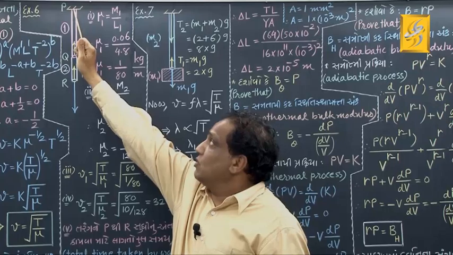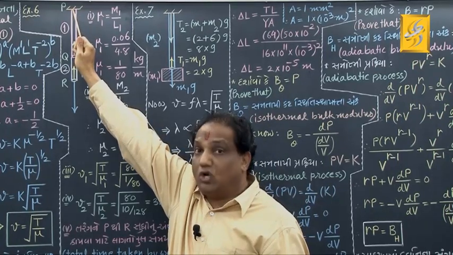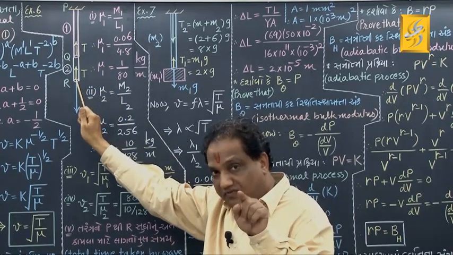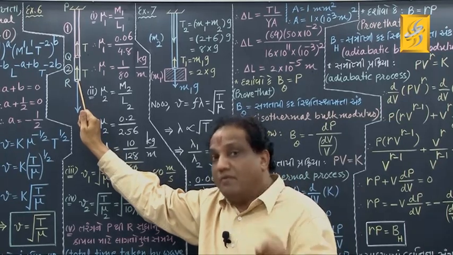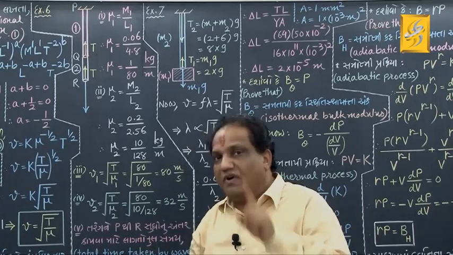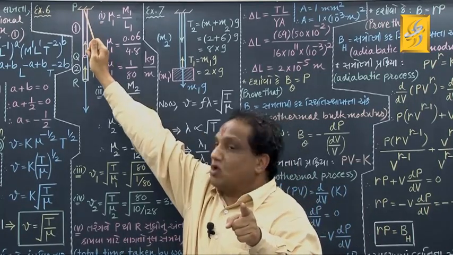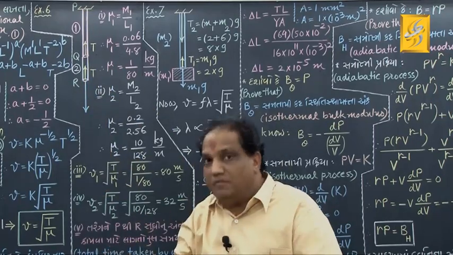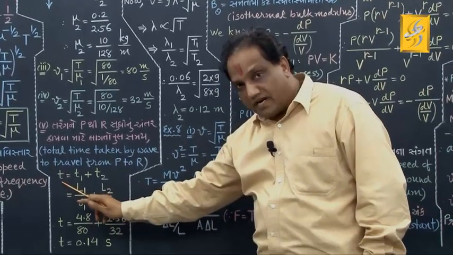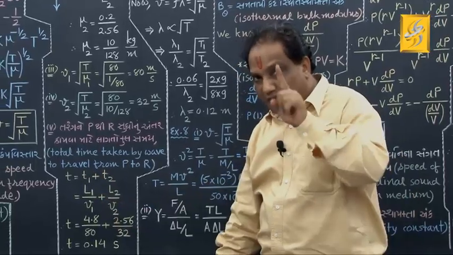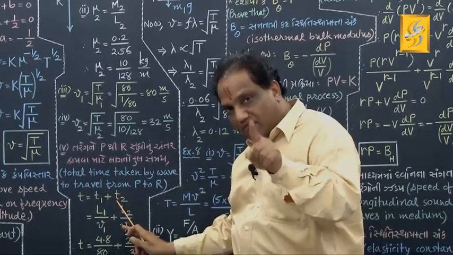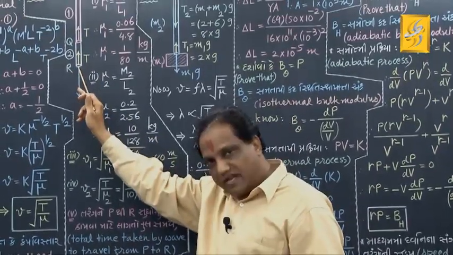Now what have they asked? That when a wave is produced at point P, here at the top end, that wave propagates through the entire length, and then comes to the bottom end. But for that, how much time is taken by that wave? That is what we have to find. Find the time taken by the wave generated at the top end when it reaches the bottom end. Let us find it. That total time I am taking as T, which you can write as T1 plus T2, where T1 is the time taken by the wave to travel the length of the first wire, correct? T2 is the time taken by the wave to travel the length of the second wire, correct?